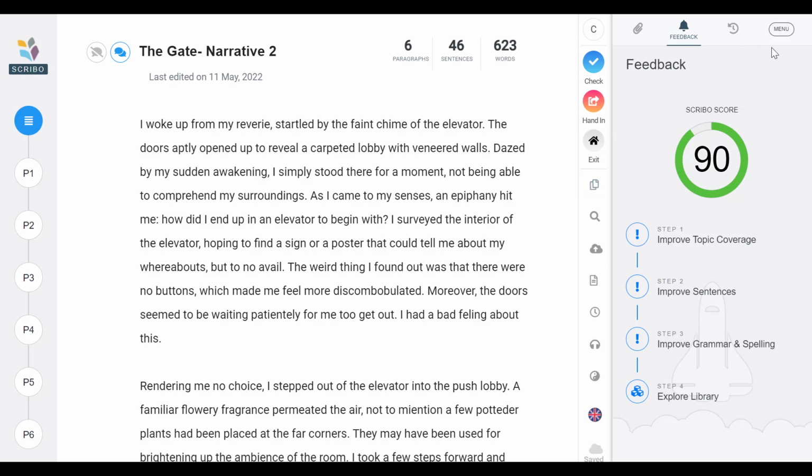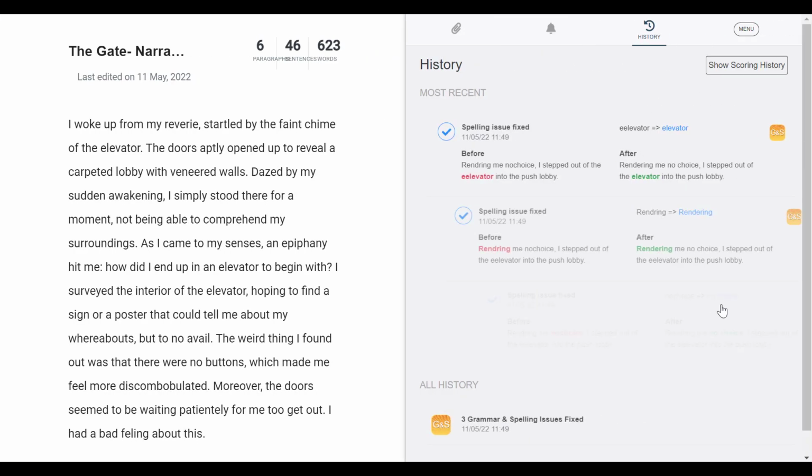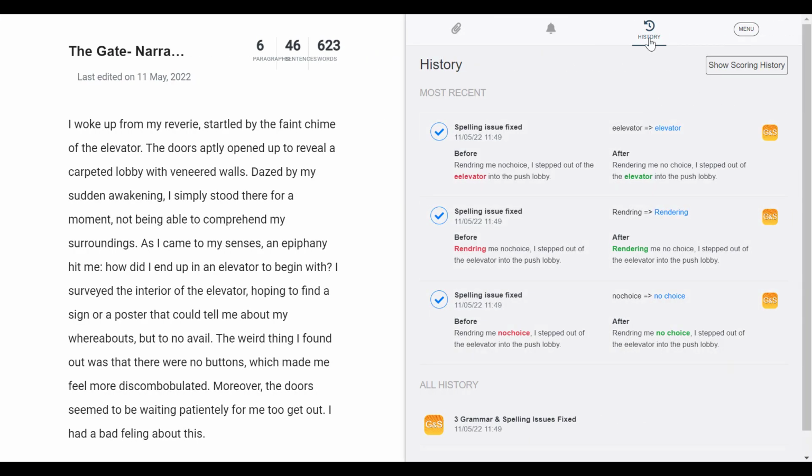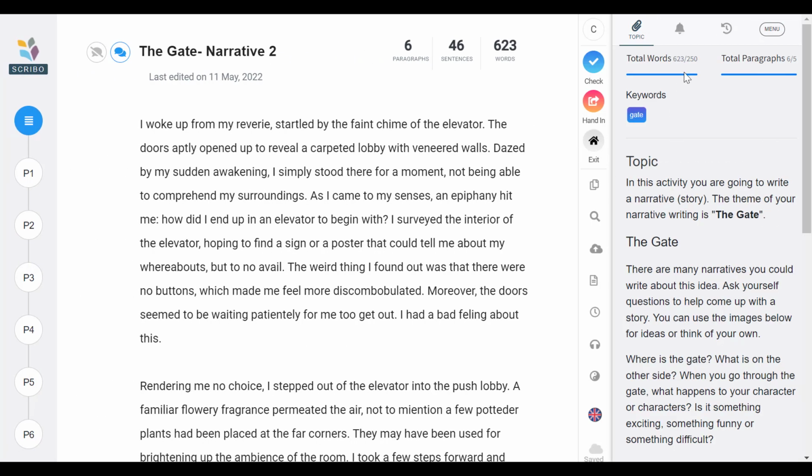I just want to show you a couple of cool things. When you change things and you can't remember what you've been changing, click on history and we'll show you what you had and what we changed it to, so you can keep track of how Scribo has helped you solve the errors that you might be coming up with.